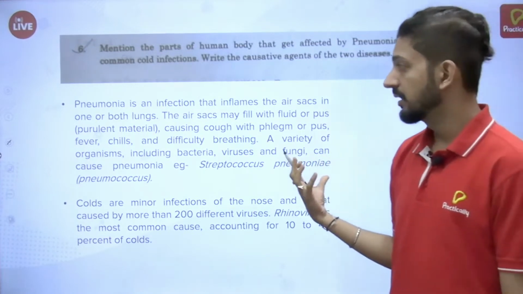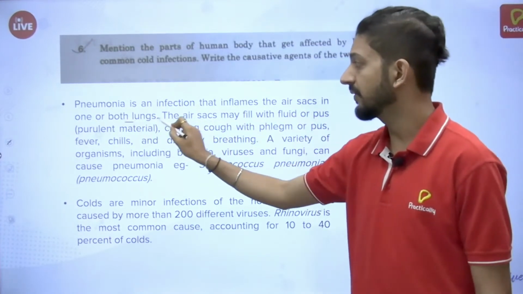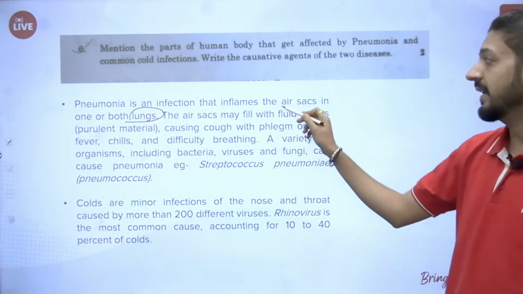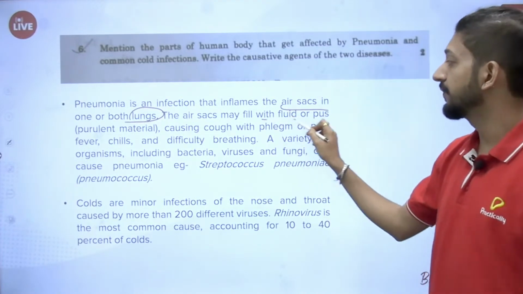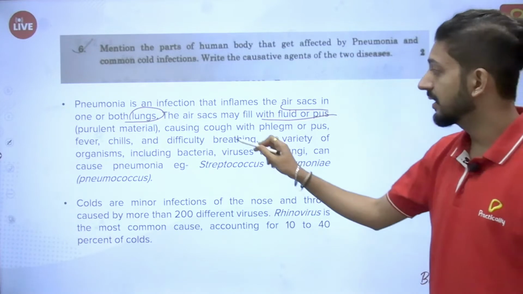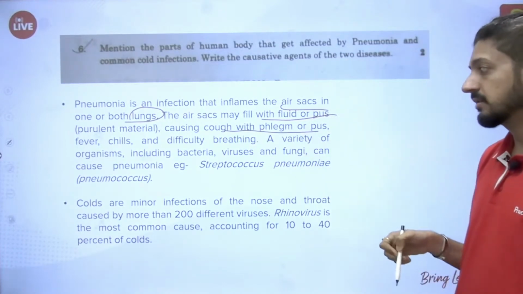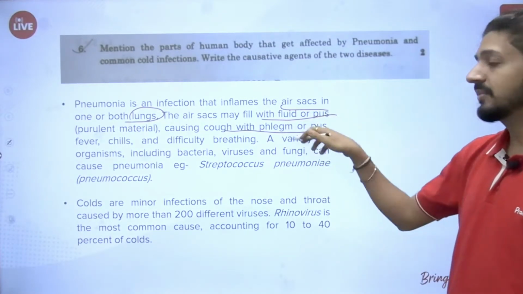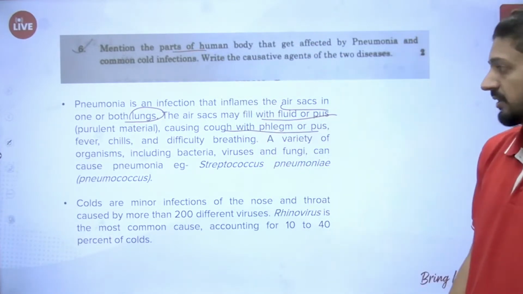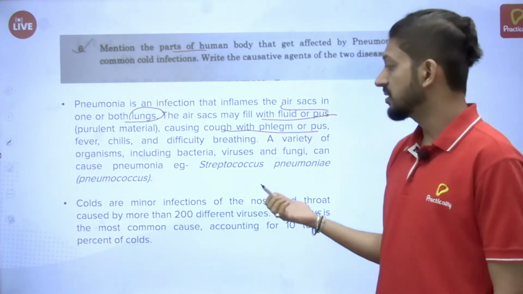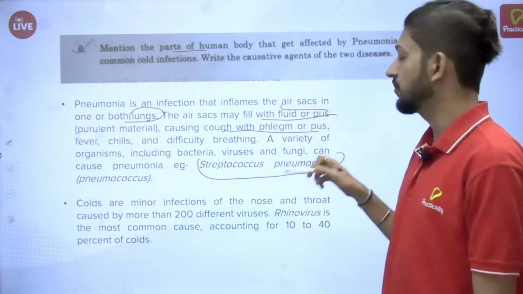Well, we know that the lungs are going to get affected, the air sacs to be particular. Pneumonia affects that. They get filled with fluid or pus, causing cough with phlegm, and then there are other symptoms. Symptoms do not need to be written because they have asked the parts of the human body getting affected. The causative agent is Streptococcus pneumoniae.